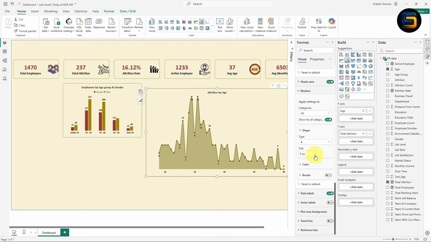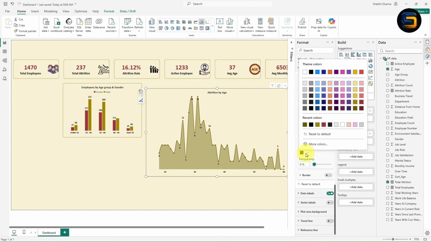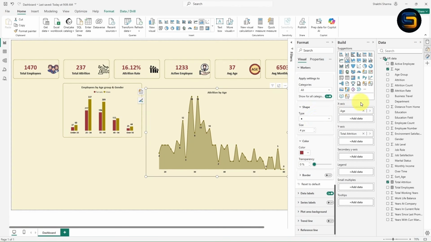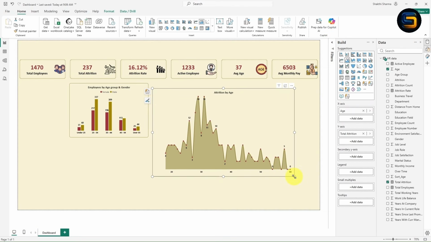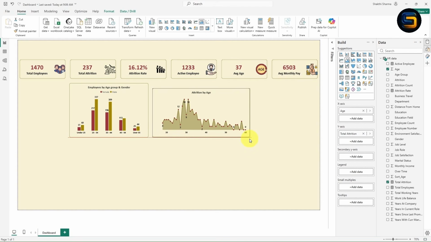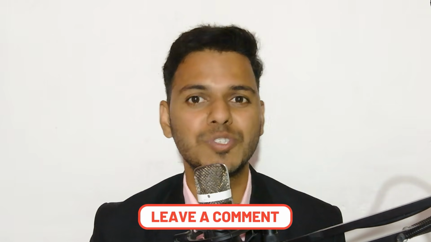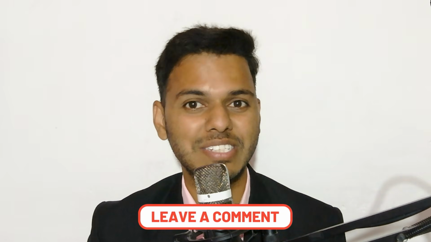You can reduce the size from here. If you want to change the color from here, you can change the color. I will take it as red color. Now I think it is looking perfect. Now with this we have given the formatting for the area chart. Now you can adjust this area chart here. Let me adjust it. Can you tell me how does employee age impact attrition using the area chart? Write in the comment section.